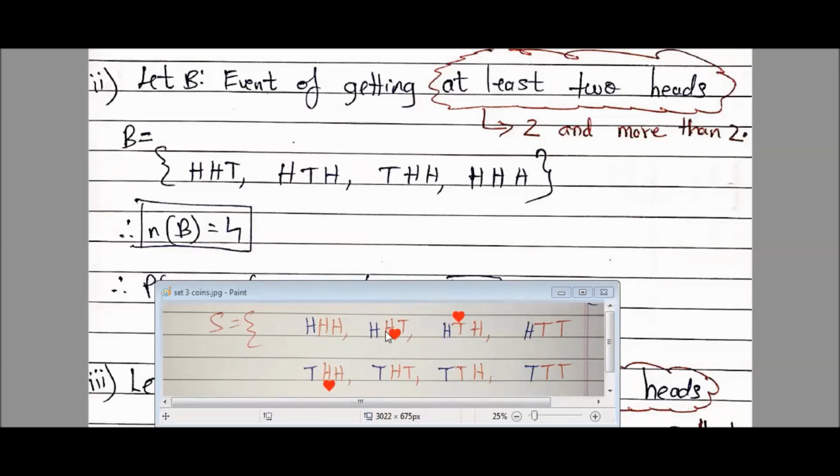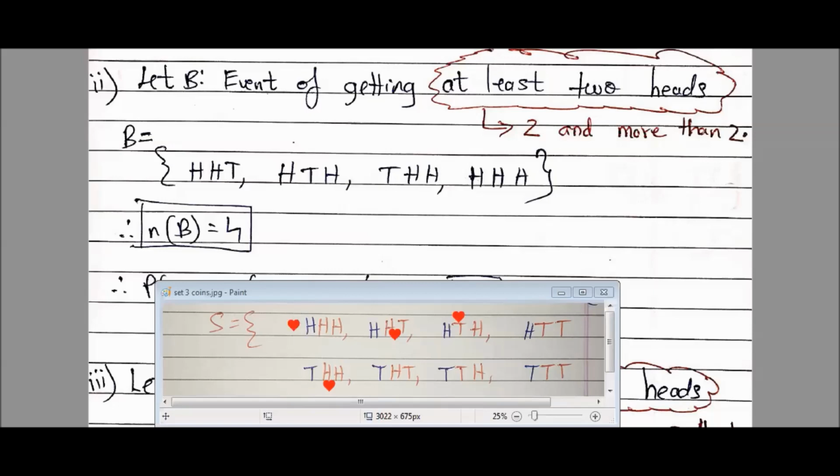So I have just copied this. See this HHT, HTH, THH, HHT, HTH, THH. But here it was written at least, so the one with 3 heads will also go here. See this one, 3H will also go here. So total there are 4. Number of elements in this set is 4.